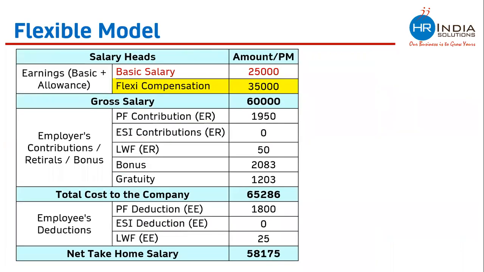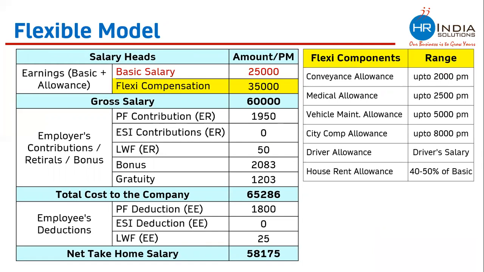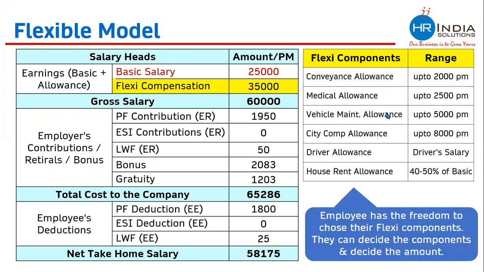This is an example of the flexible model of compensation package in which the company has decided to pay 60,000 per month to the employee. Out of 60,000, the company has decided that the basic salary would be 25,000 and the remaining amount of 35,000 would be put under flexi compensation. Now, the employee is free to take this 35,000 among any of these allowances. If the employee wants, the 35,000 can be divided among 2 allowances. If the employee wants, the employee can divide 35,000 among 4 allowances, and the employee is also free to divide 35,000 among all the allowances, which means the employee has the freedom to choose their flexi component.